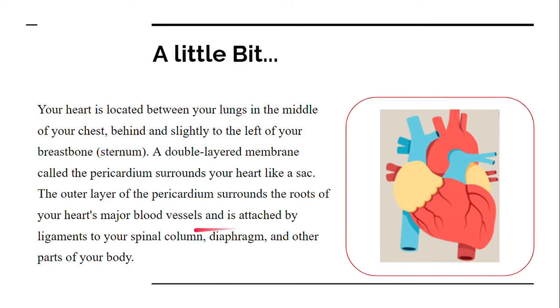These are also attached by ligaments to your spinal column, diaphragm and other parts of the body.